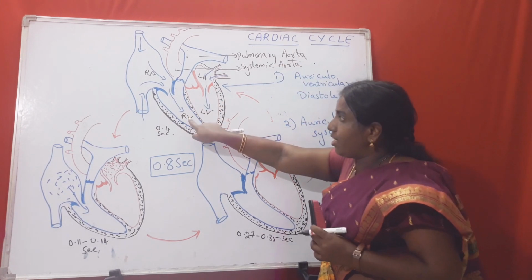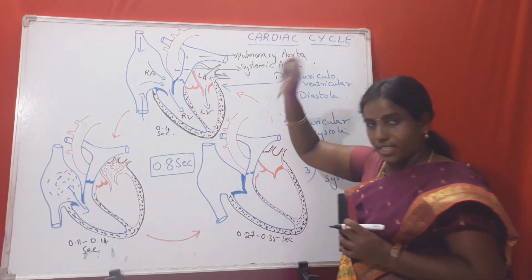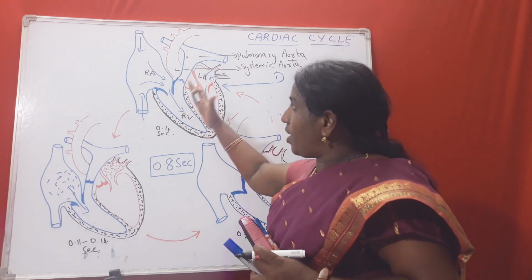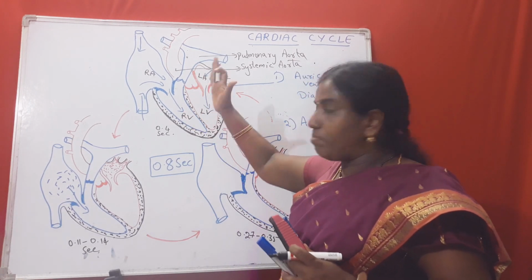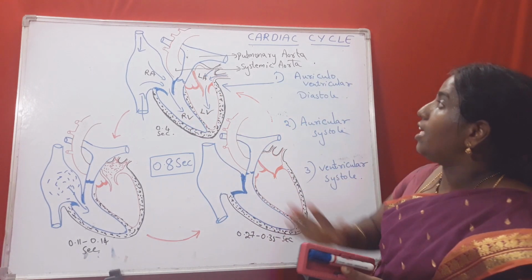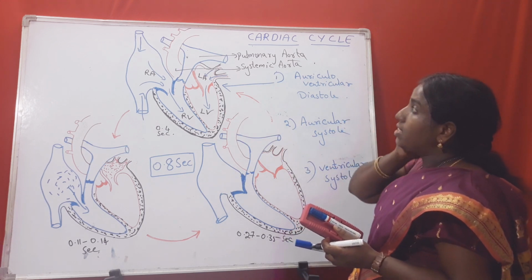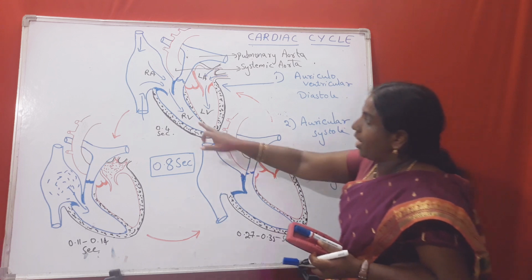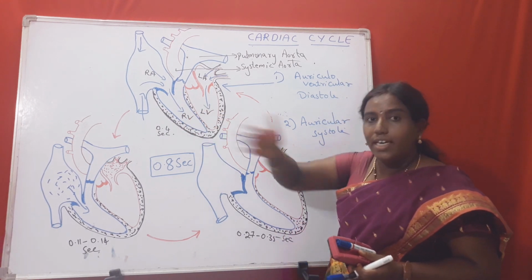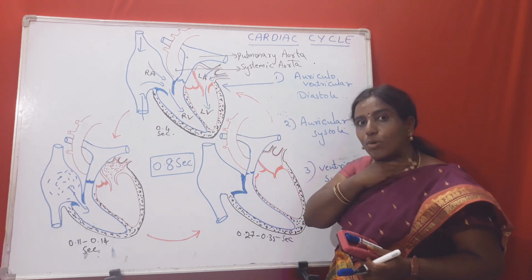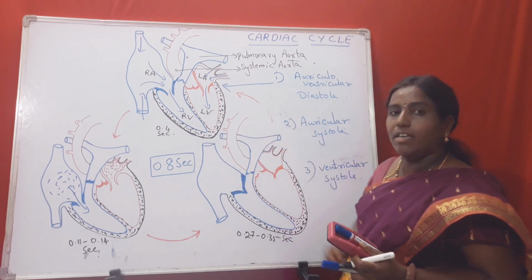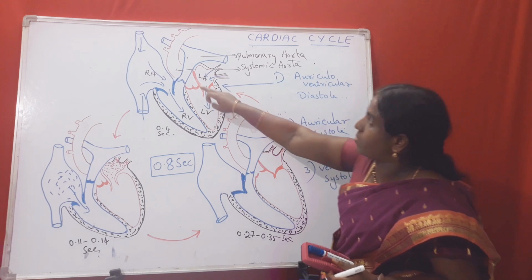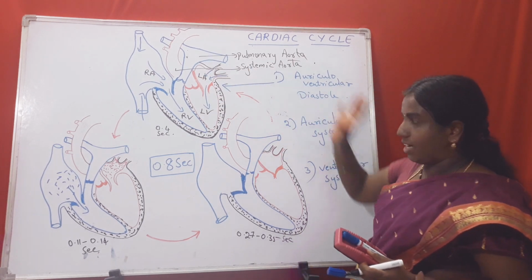The diagram itself shows that in the right side of the heart deoxygenated blood is circulated, and in the left side oxygenated blood is circulated. I am showing deoxygenated blood in blue color and oxygenated blood in red color. Here you could see the systemic aorta I have drawn in red.